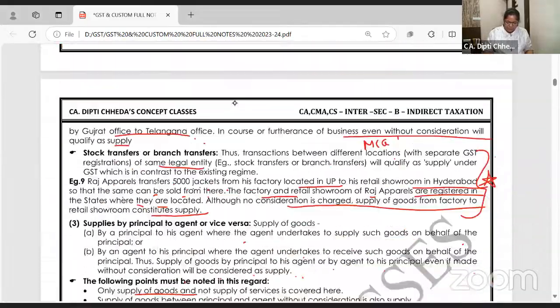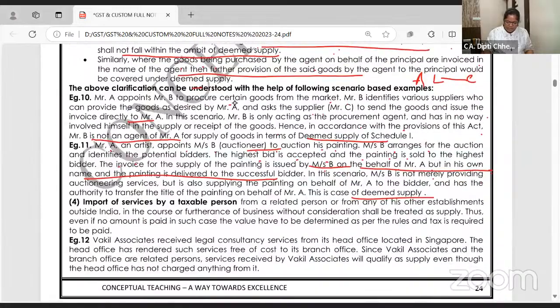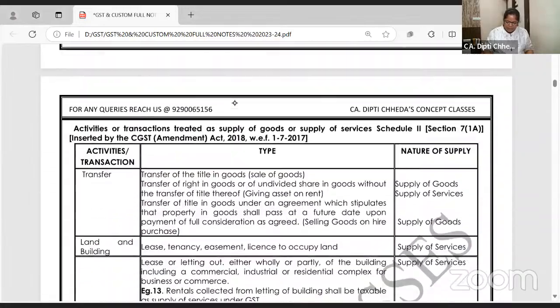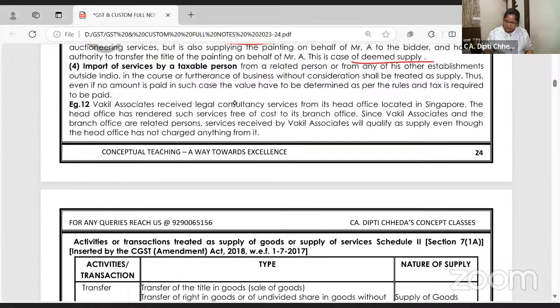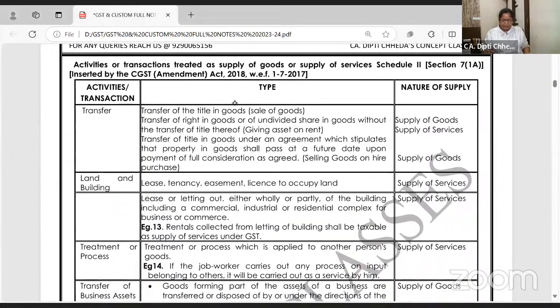We have completed all this. Stock transfer, agent, principal. Oh, did I miss out one more case? Yeah, that's the same. Okay. Whenever there is transfer of title to goods. Okay, just 1 second. Please read this.